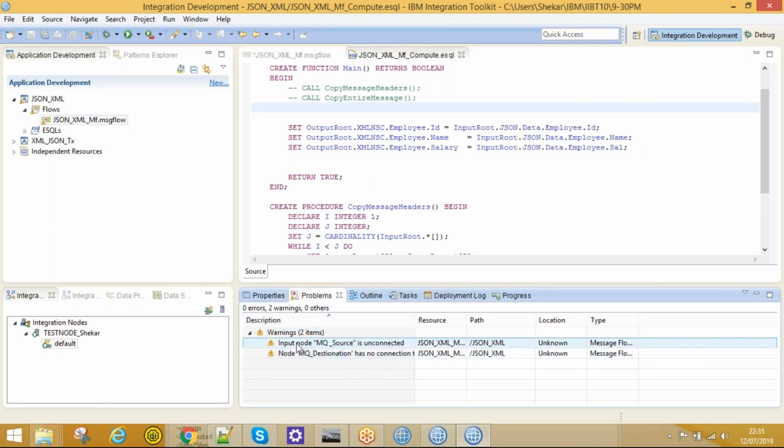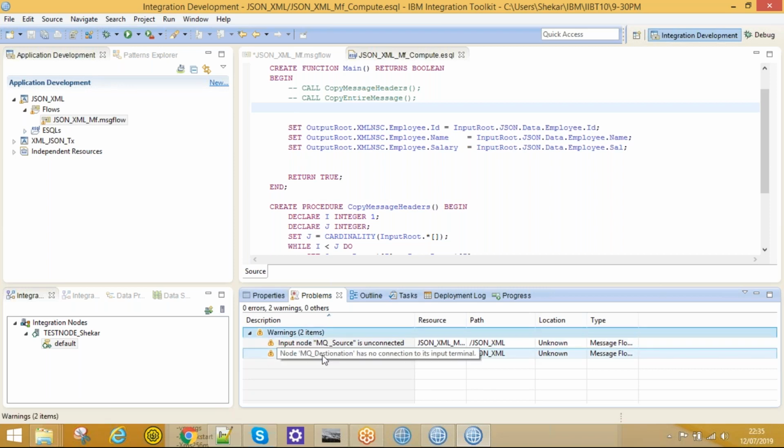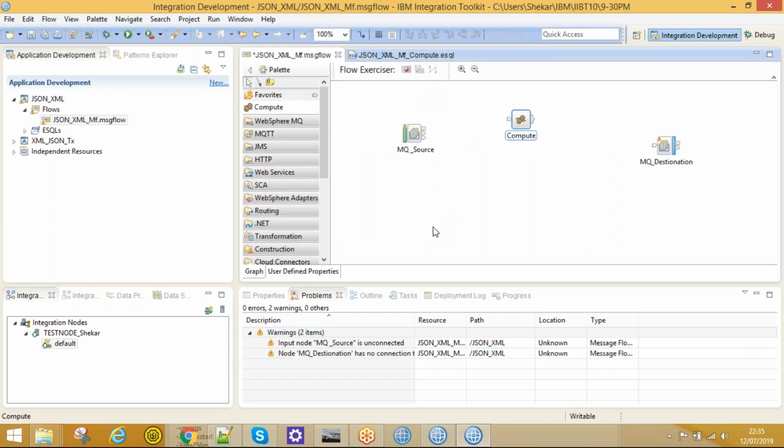See, if there are any warnings or errors in our message flow, they will show under this Problems section. Now we have two warnings. That means the input node of MQ source is unconnected and MQ destination has no connection. That means we didn't create a connection, right? That's why it's showing the warnings.